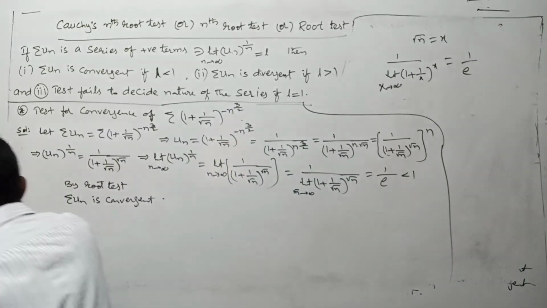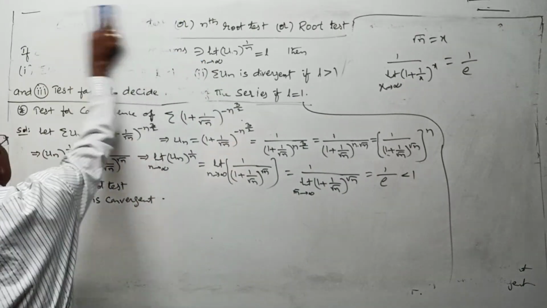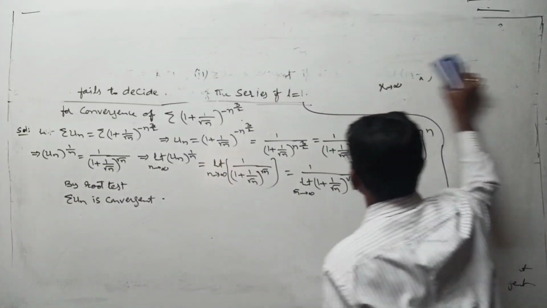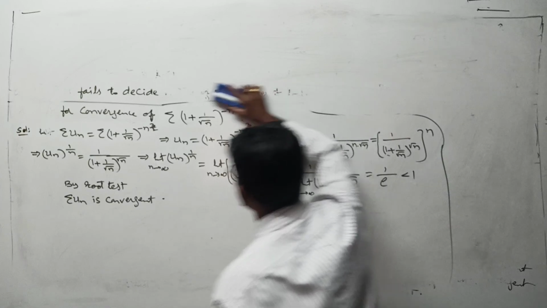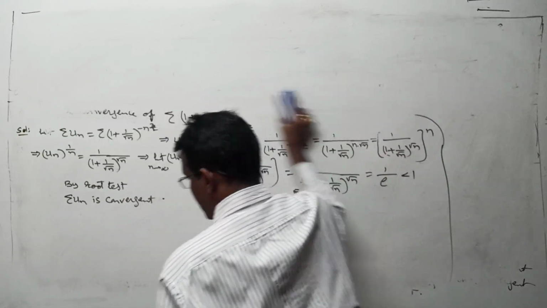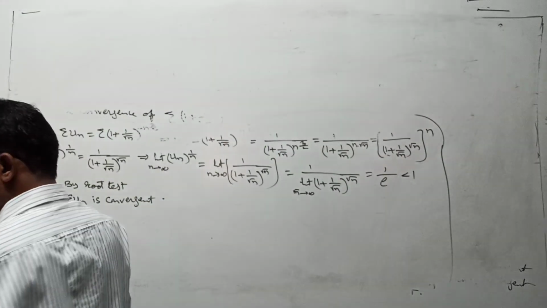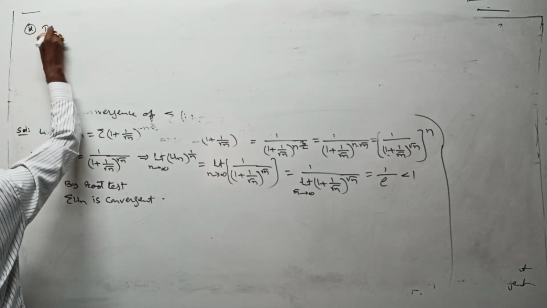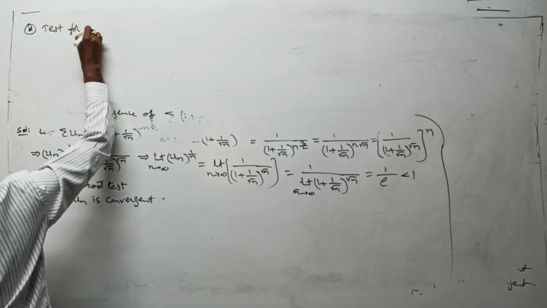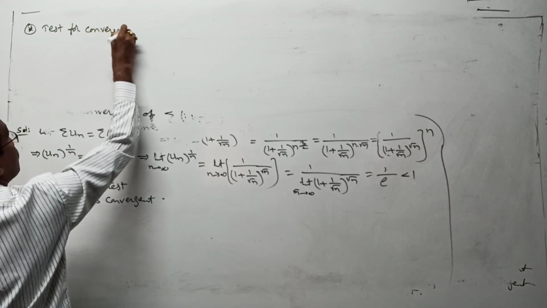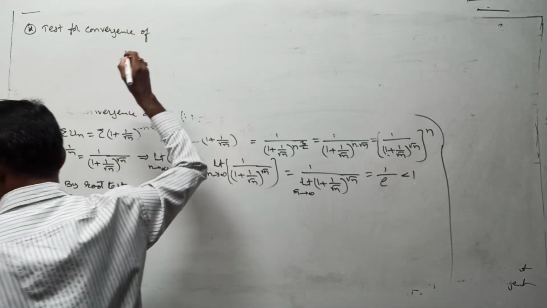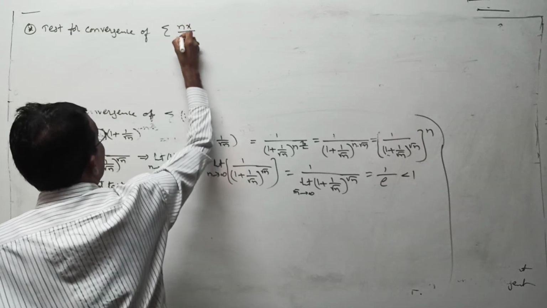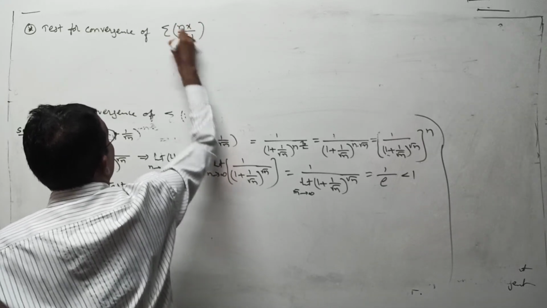Right? Okay, now let us come on to a new question. Other question. Yes, that question is test for convergence of sigma nx by n plus 1 whole to the power of n.